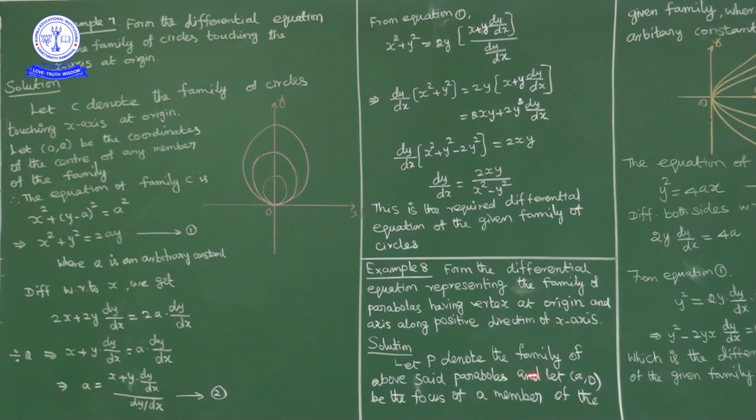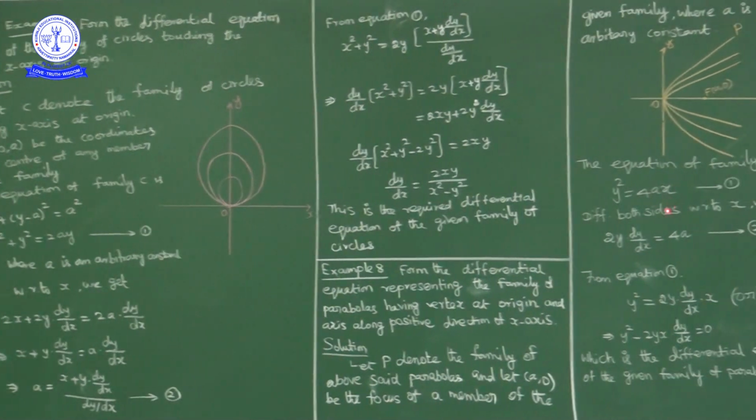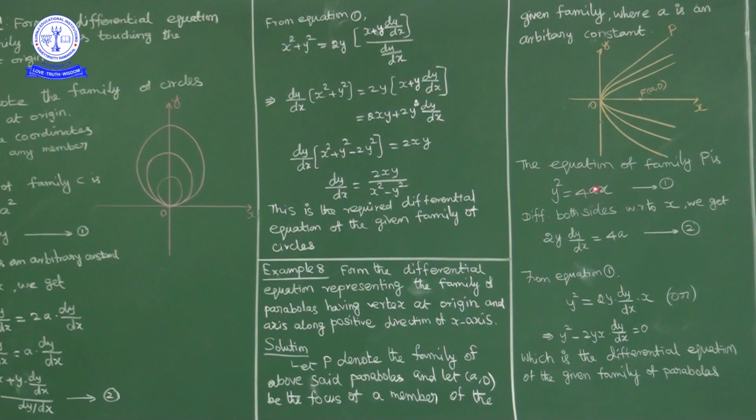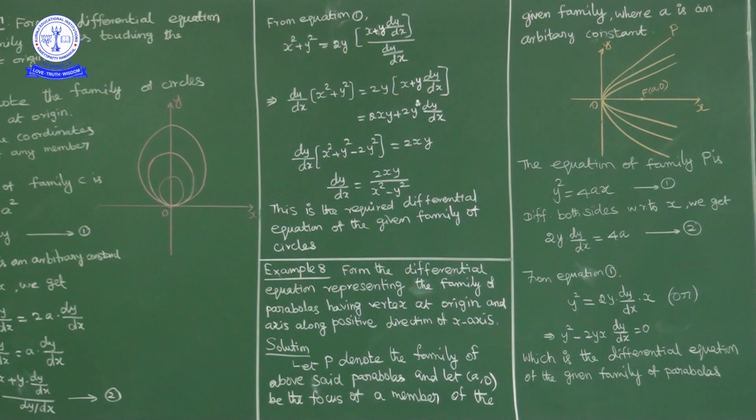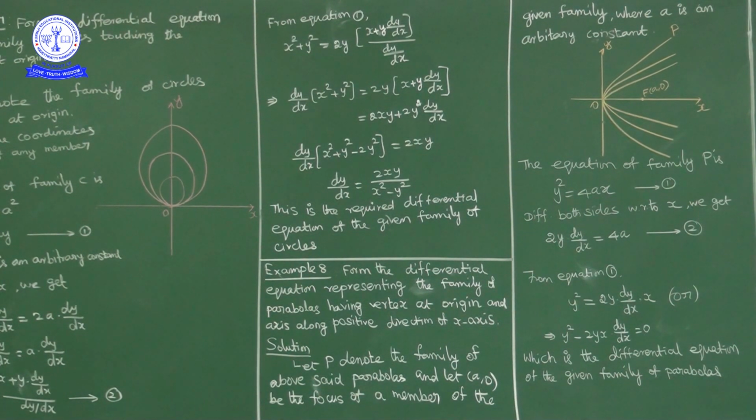Okay, let P denote the family of parabolas, and let (a, 0) be the focus, a be the member of family of curves where a is arbitrary constant. A is the arbitrary constant here. So required family of parabolas, what you will get, y square is equal to 4ax, here a is arbitrary constant. Okay, as we have only one arbitrary constant, we will differentiate with respect to x on both sides only once, and we will eliminate arbitrary constant a.